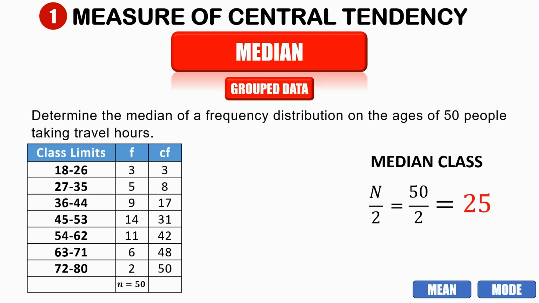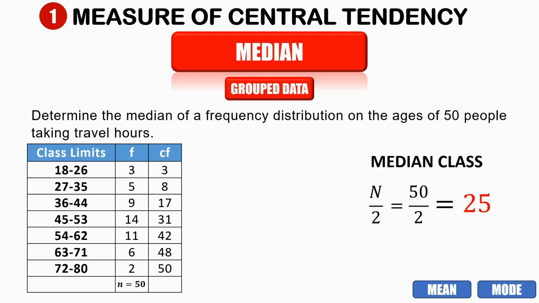So 25 here is the 25th rank location. As you can see, we have the cumulative frequency right now. So you are going to look at where you find the 25th rank in your cumulative frequency. As you can see right now, that is between 17 and 31.